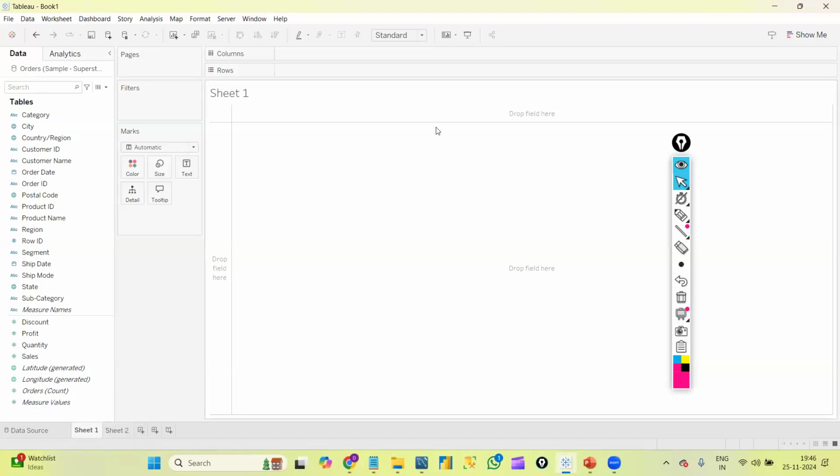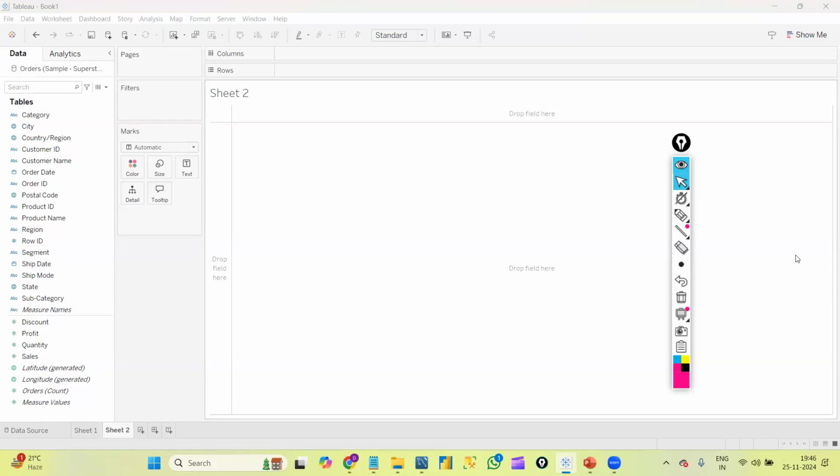In one single sheet we can create one separate Tableau graph. Here in this sheet I can create any graph, and in this sheet I can create any graph. But if I want to combine all these graphs together, then I need a dashboard. Tableau dashboard is a term we will hear frequently in visualization or BI tools.